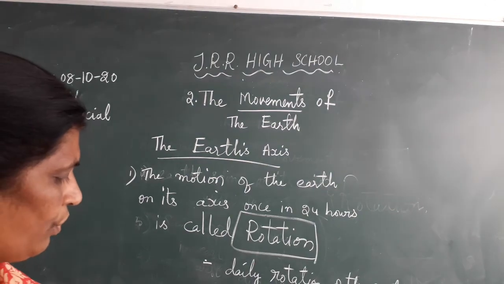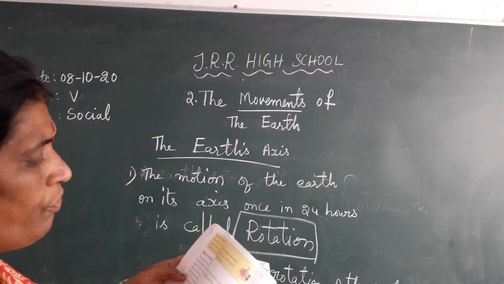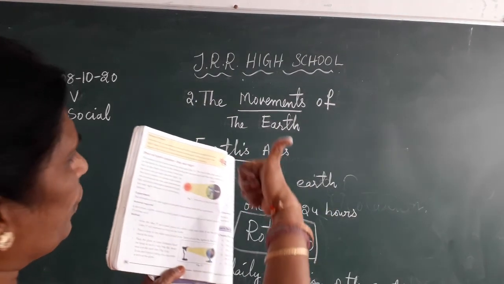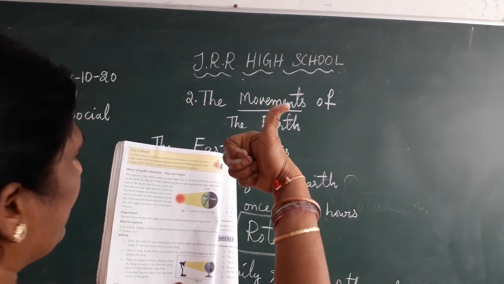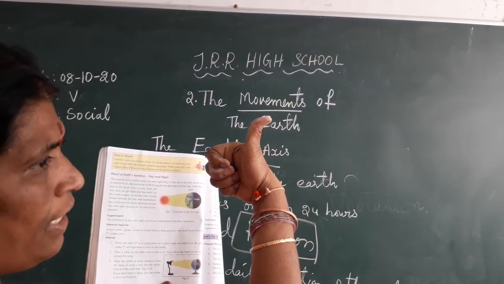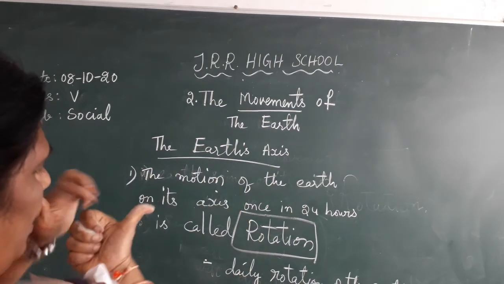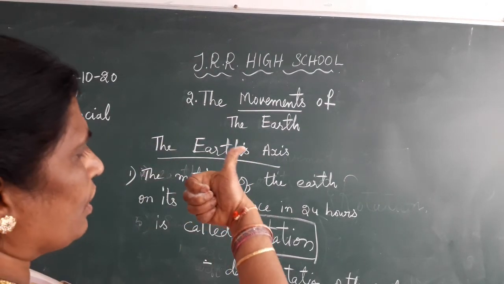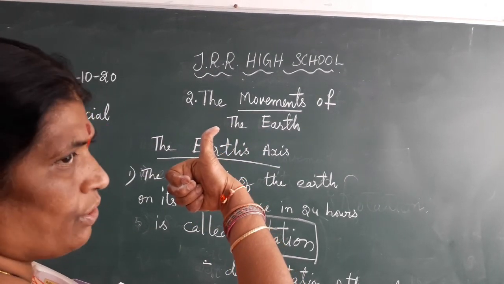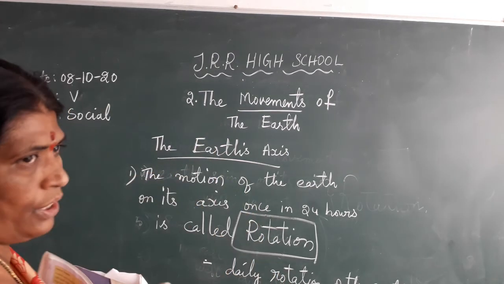And next thing, if you see, the rule of the thumb. If you keep the rule of the thumb here, it is very easy to understand. Earth is rotating from west to east. Okay, this is about rotation.